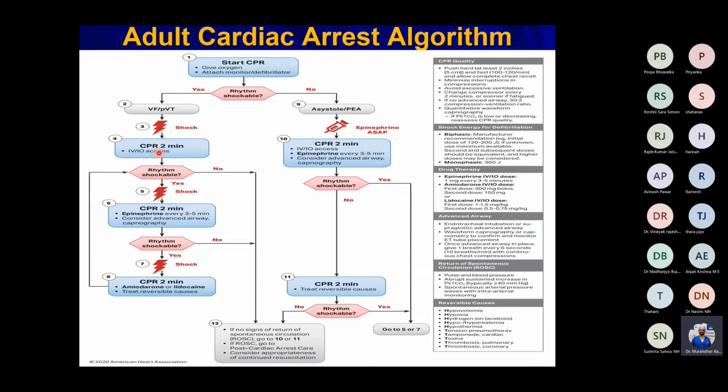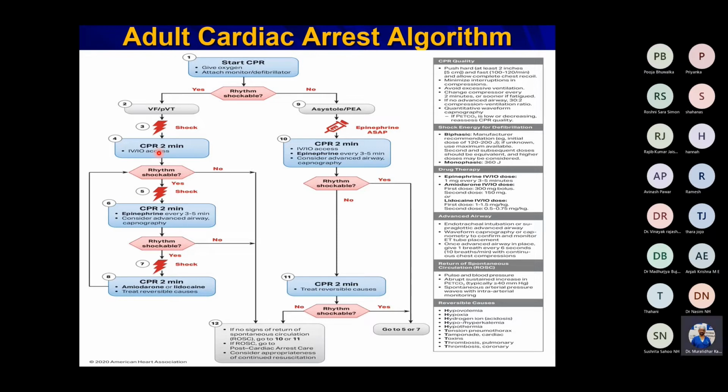High quality CPR has to be given. Push hard, push fast. Rate should be 100 to 120 per minute. You must allow for complete chest recoil. There should not be any interruptions, and change the compressor every 2 minutes. If there is an advanced airway, if you have already intubated the patient, you have to give 10 breaths per minute, and there is no need to stop the CPR when you're giving breaths. But if the patient is not intubated, you have to give ventilation at a ratio of 30 compressions to 2 ventilations.